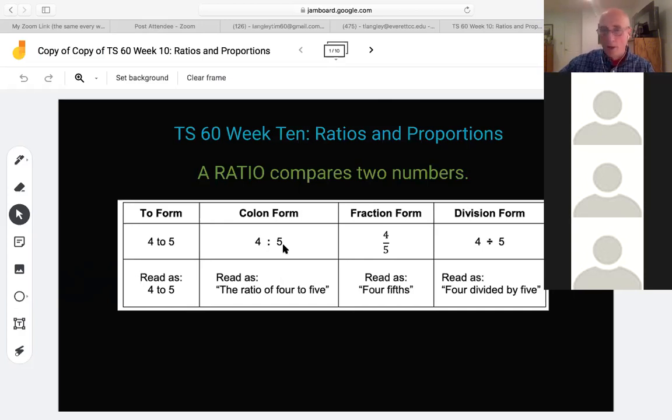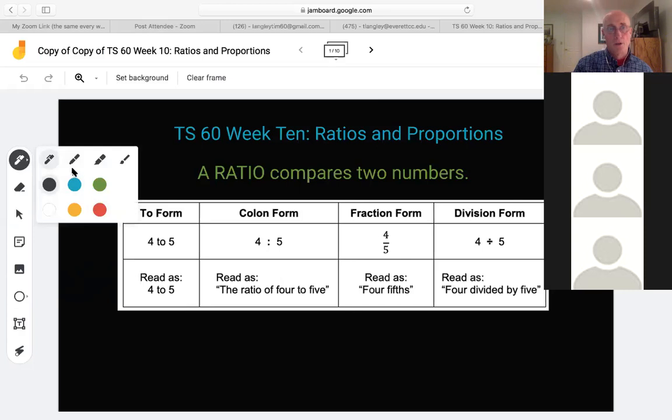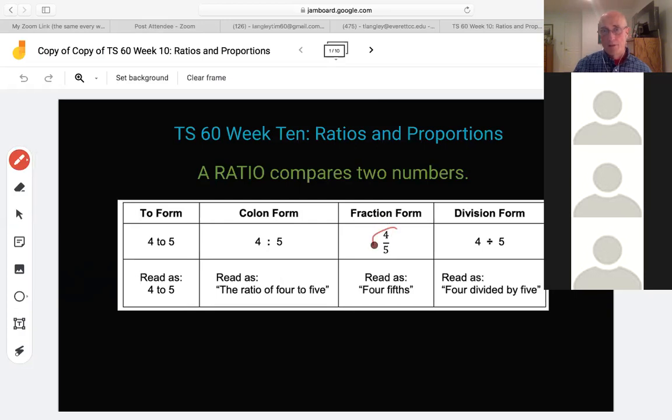And then a third way to do it is to use some kind of a fraction, a ratio of 4 to 5 here. This one right here as a fraction is a ratio, okay?